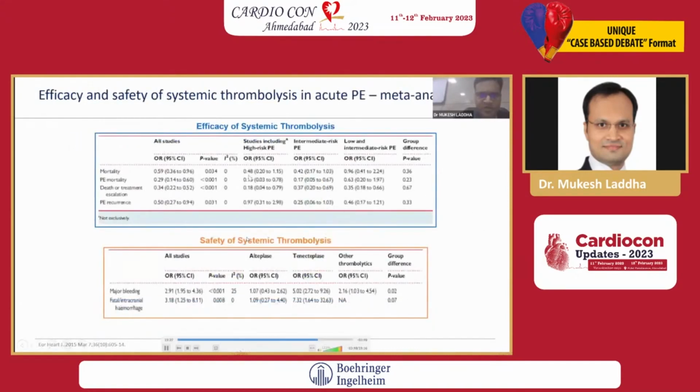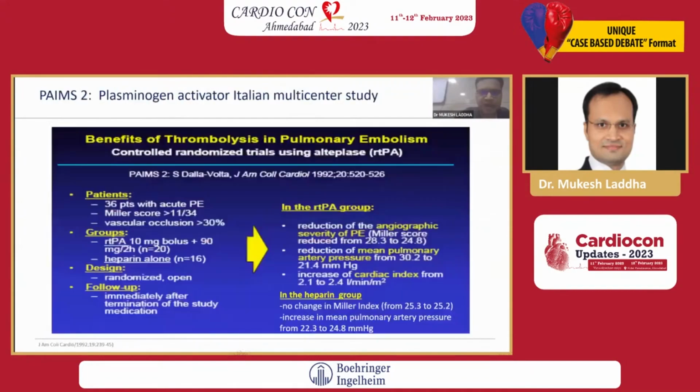The efficacy of systemic thrombolysis shows that PE mortality and death is statistically significantly lower with systemic thrombolysis compared to no thrombolysis, and it is safe. When you compare with other thrombolytic agents like tenecteplase, major bleeding and intracranial bleeding are less with alteplase. So alteplase is safe and effective in pulmonary embolism.